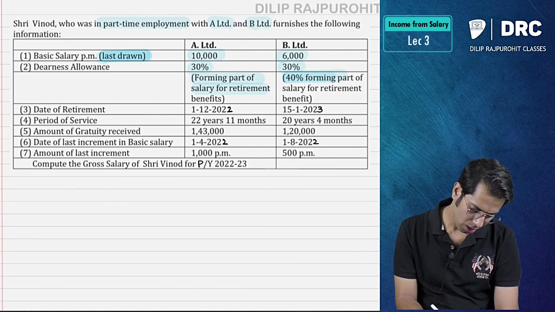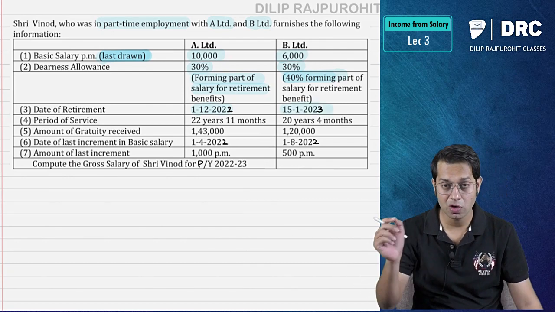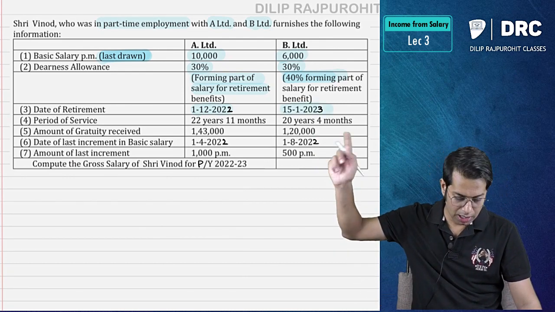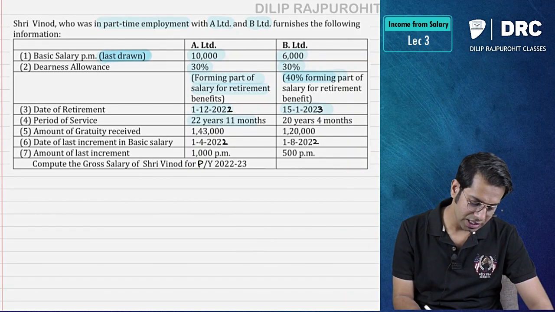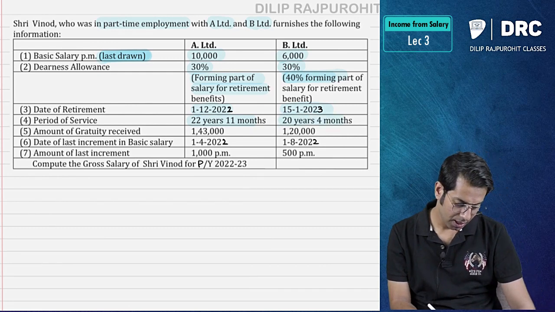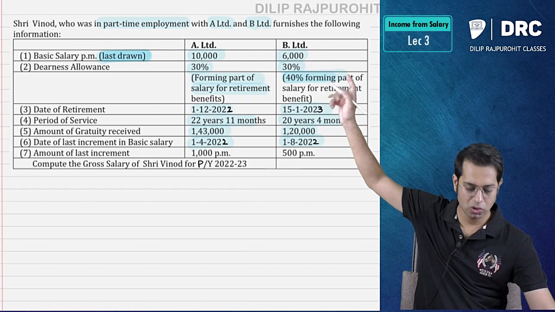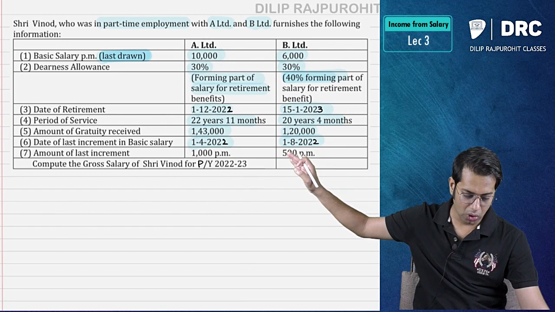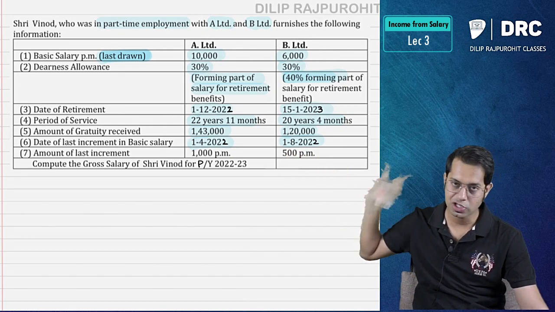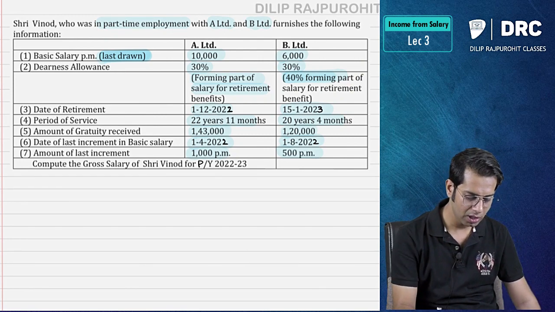Then they have given us the date of retirement. In one place he has retired on 1st of December, in another place he has retired on 15th of January. And he has completed 22 years 11 months and 20 years 4 months, with 1,43,000 and 1,20,000. Then the date of last increment is given. This is the last drawn salary, 10,000 and 6,000 rupees. There was an increment in the salary. Which date was it increased, sir? 1st of April and 1st of August there was an increment in salary. The increase was by 1,000 rupees and 500 rupees per month.